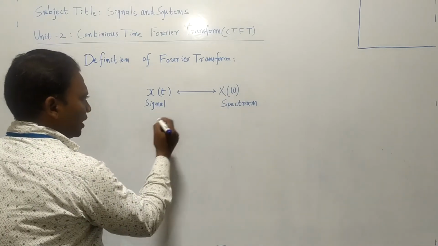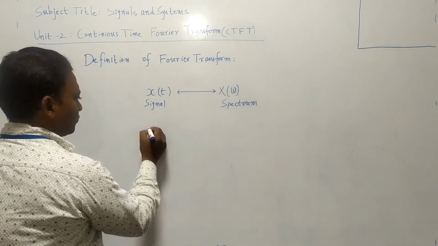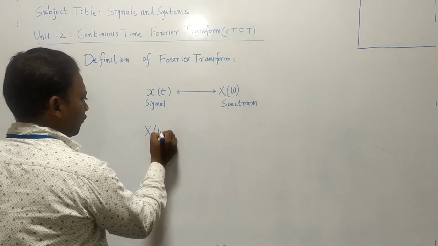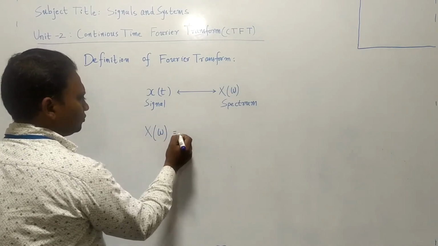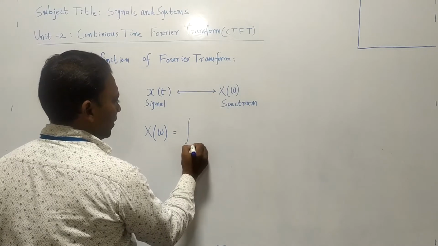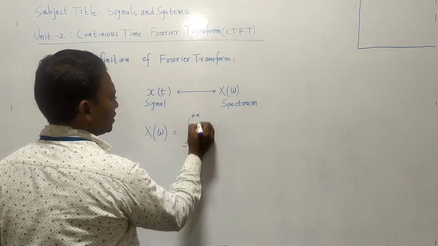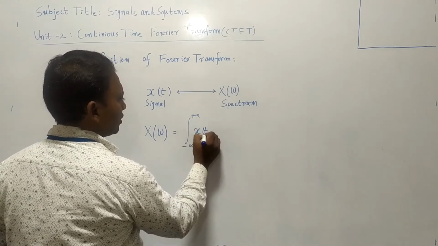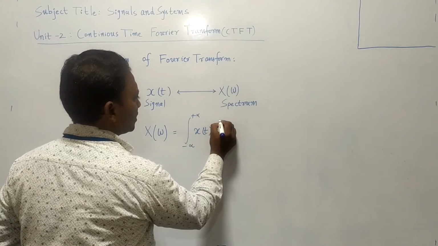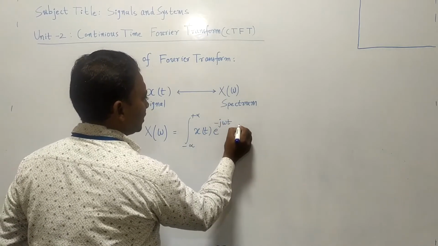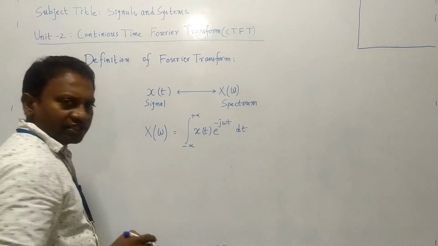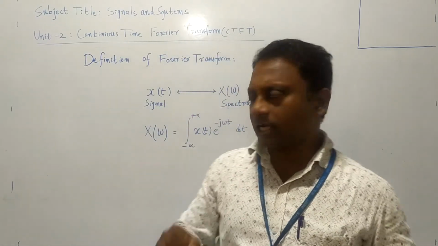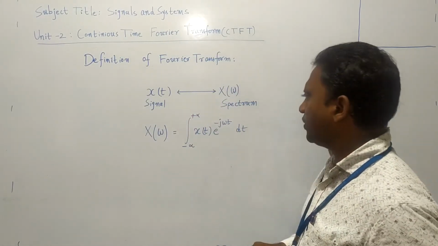Now that x of omega, how to calculate x of omega? So x of omega is equal to integral from minus infinity to plus infinity x of t e power minus j omega t dt. Okay, so this is the formula to calculate the continuous time Fourier transform of any given signal.